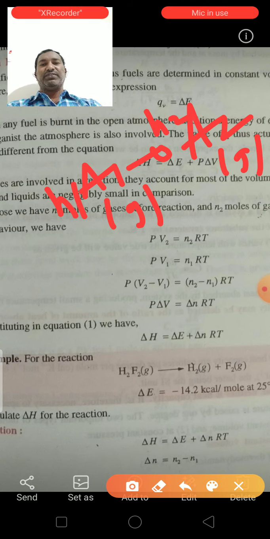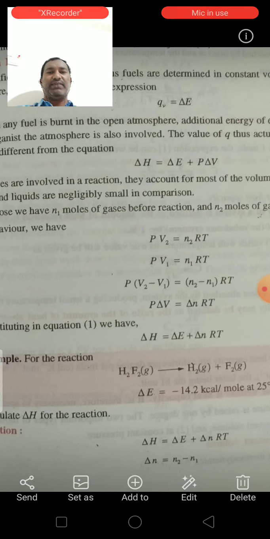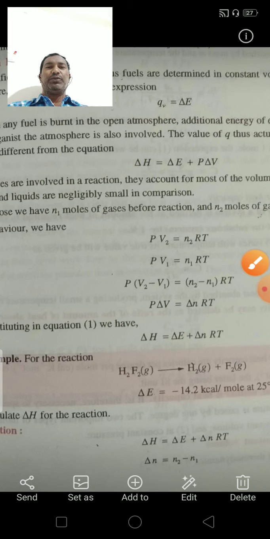The ideal gas equation is PV is equal to nRT. According to this equation, we can write PV2 is equal to N2RT and PV1 is equal to N1RT.